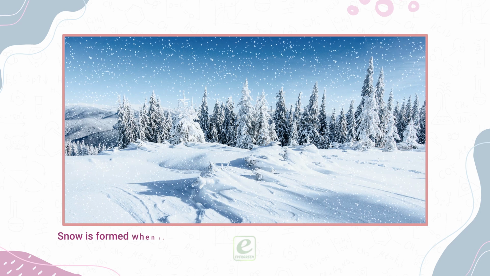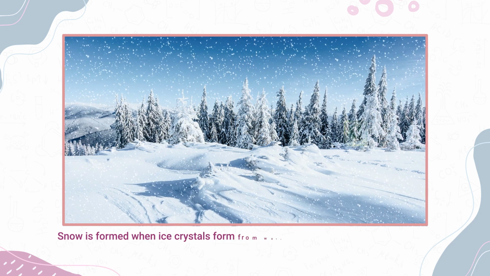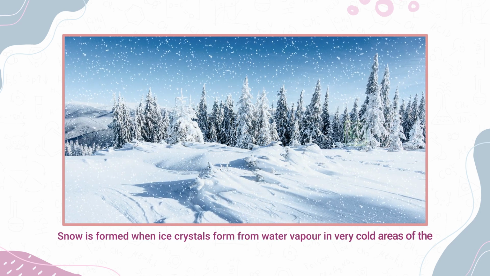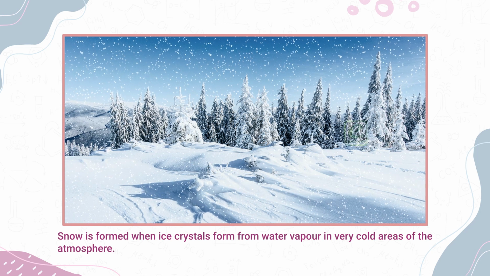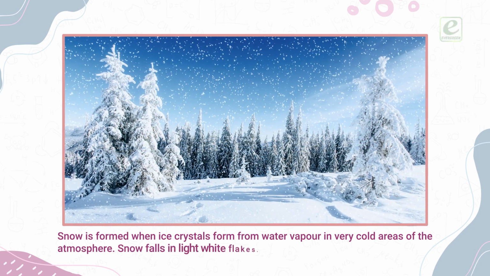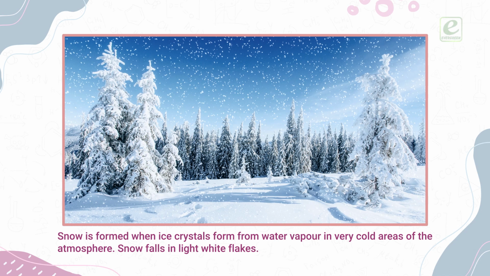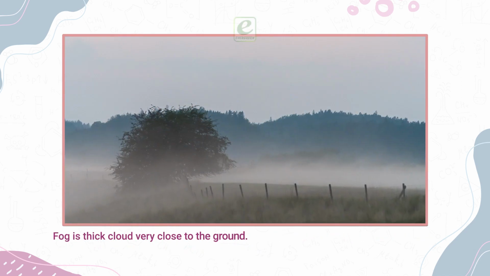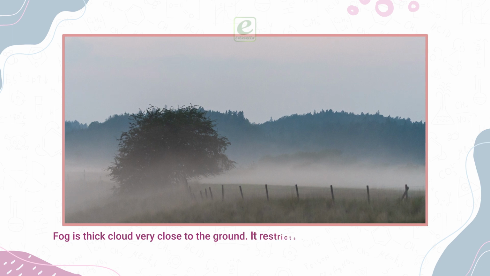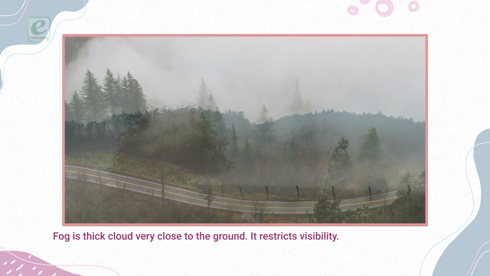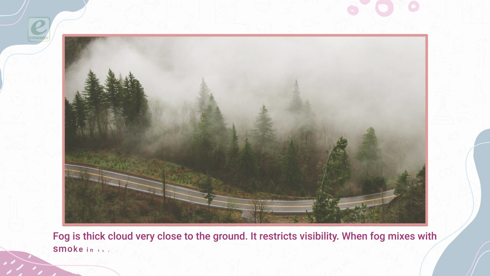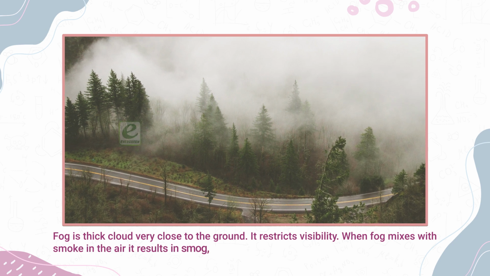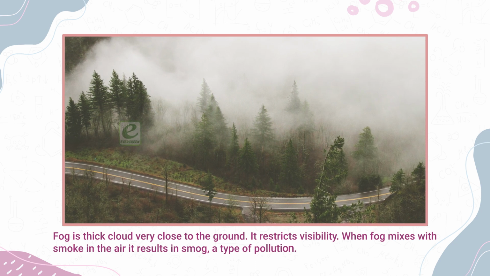Snow is formed when ice crystals form from water vapor in very cold areas of the atmosphere. Snow falls in light white flakes. Fog is thick cloud very close to the ground. It restricts visibility. When fog mixes with smoke in the air, it results in smog, a type of pollution.